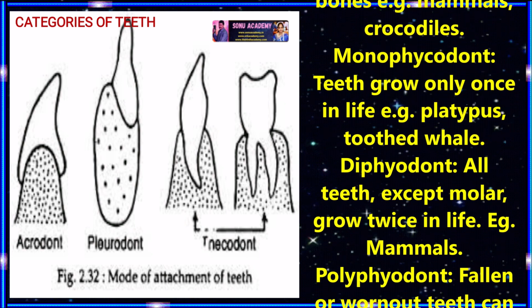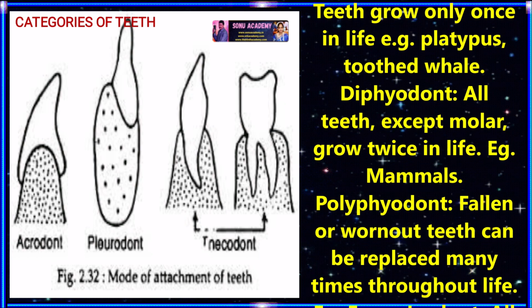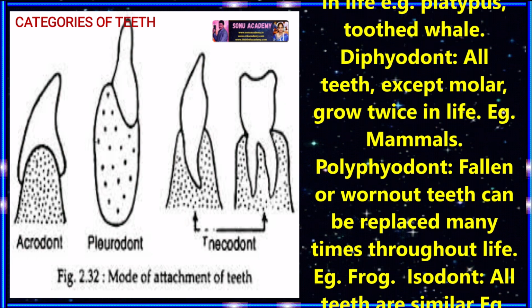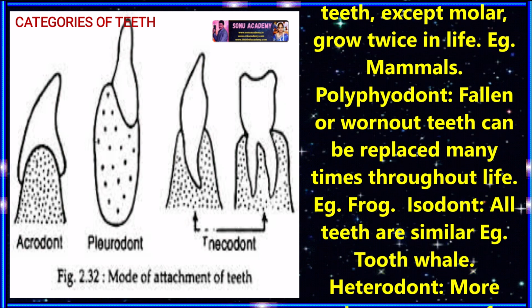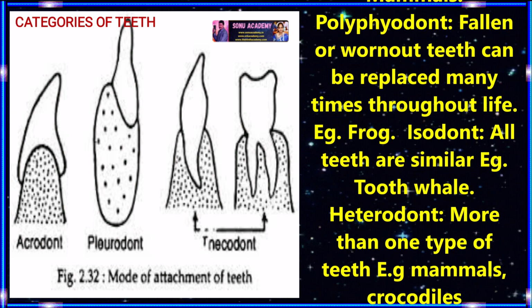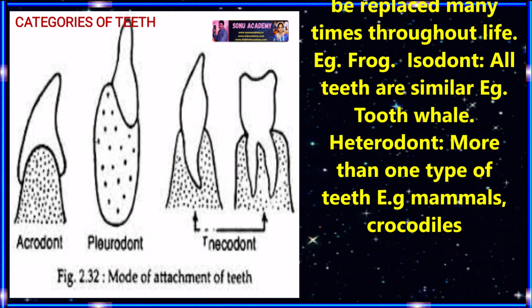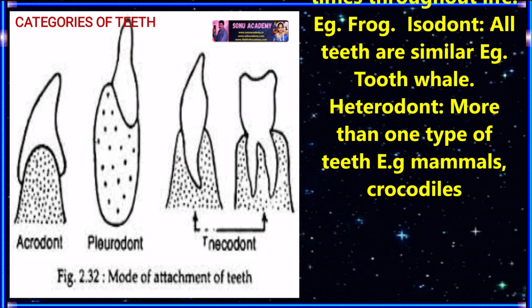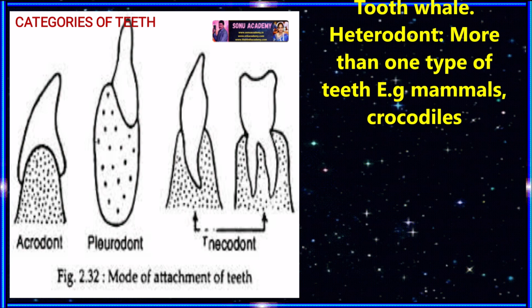Now the next one is diphyodont. All the teeth except molars grow twice in life. Examples are mammals. Next one is polyphyodont. Fallen or worn out teeth can be replaced many times throughout life. Examples are frog. And another category is isodont. All the teeth are similar in this category. We can see examples in toothed whale.